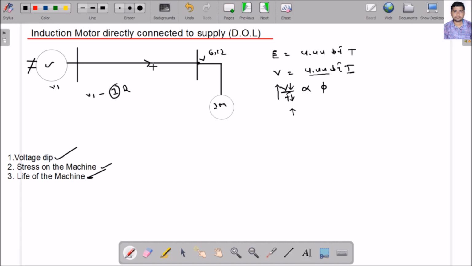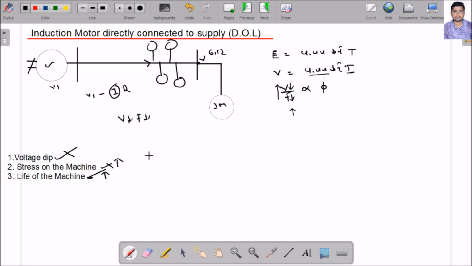Are you getting it? Because the voltage dip creates a problem not only for my induction machine but also for other loads connected to the transmission line, which are also affected by this voltage dip.